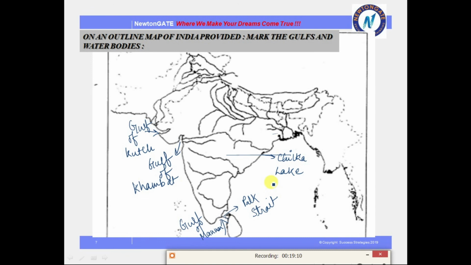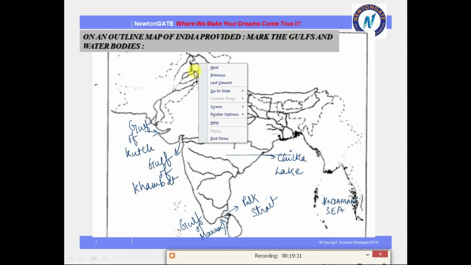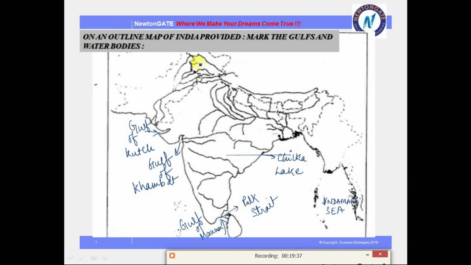Okay, and we have the Andaman Sea. Obviously it will be near to Andaman, means here. And we have Wular Lake lastly. So Wular Lake is somewhat over here. Okay, that is in the portion of the Jhelum river that we have marked.